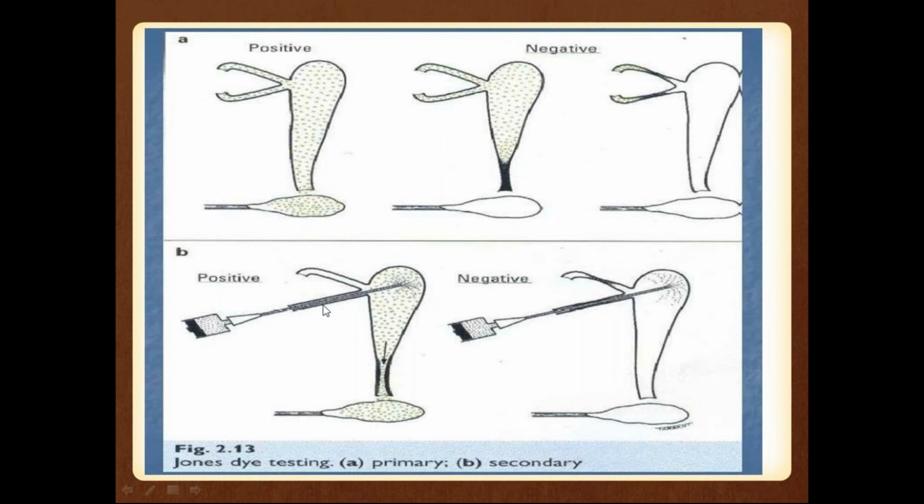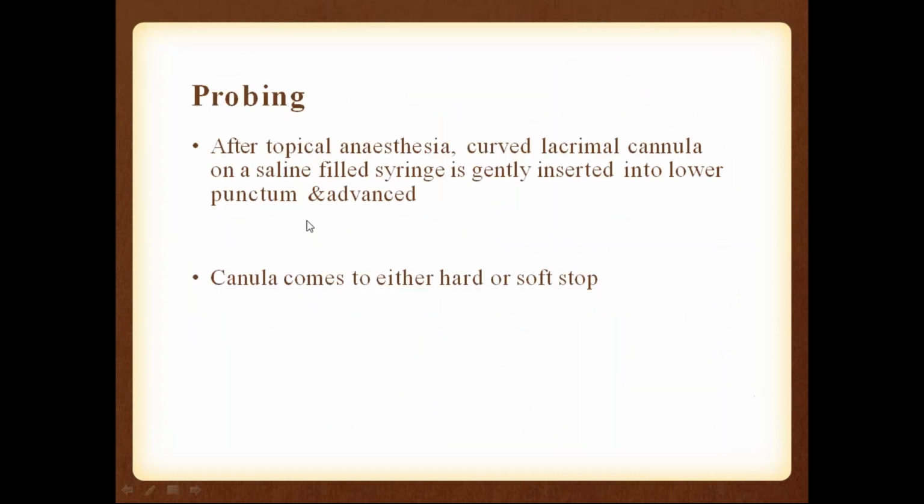Here you can see we are giving a forceful saline injection. Then if there is partial obstruction, you can see it is coming and staining again because of the forceful syringing. If even after forceful syringing there is no staining of the cotton applicator, then it is a secondary obstruction. You can see here there is a complete obstruction. Okay. Next comes, after the Jones test,